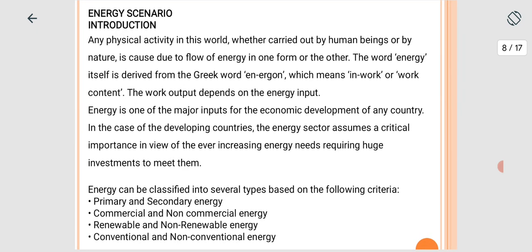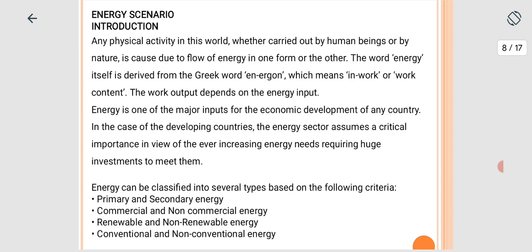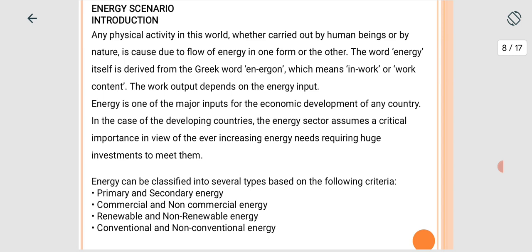Now, energy scenario introduction. A physical activity in the world, whether carried out by human beings or by nature, is caused due to the flow of energy from one form to the other. The word energy itself is derived from the Greek word, which means in work or work content.